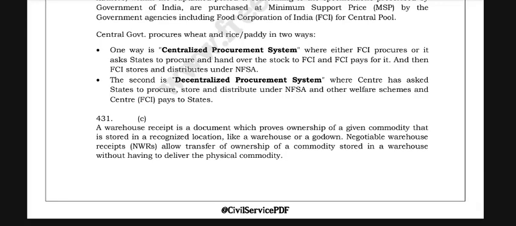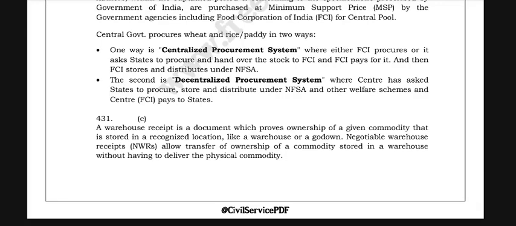A warehouse receipt is a document which proves ownership of a given commodity that is stored in a recognized location like a warehouse or a godown. Negotiable warehouse receipts (NWRs) allow transfer of ownership of a commodity stored in a warehouse without having to deliver the physical commodity.